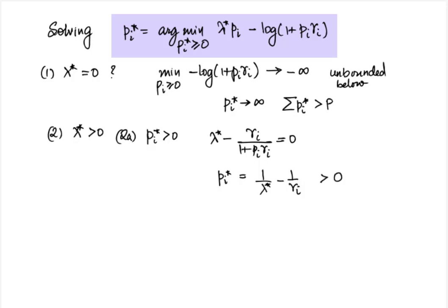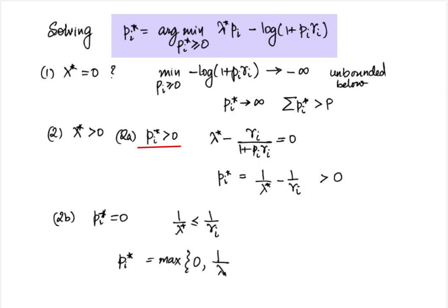In case that is not true, our original assumption that pi star is greater than 0 was incorrect, which implies that optimal pi star would be equal to 0 in case 1 by lambda star is less than 1 by gamma i. Combining these two conditions, we therefore obtain that optimal pi star is equal to max of 0, 1 by lambda star minus 1 by gamma i.